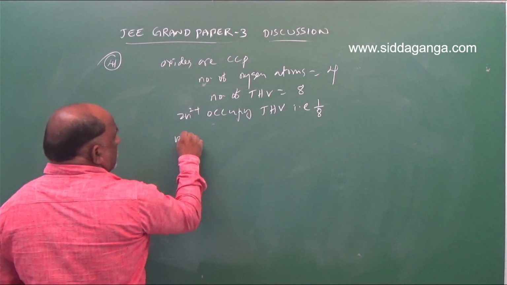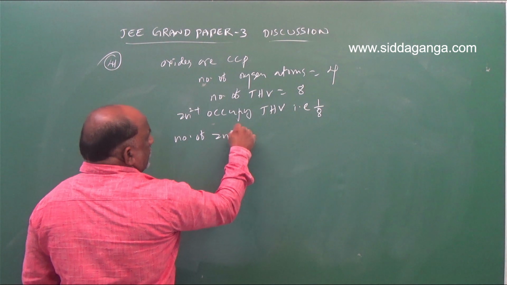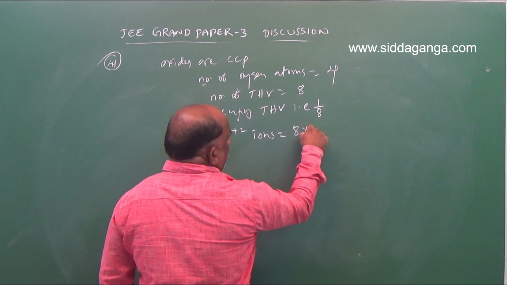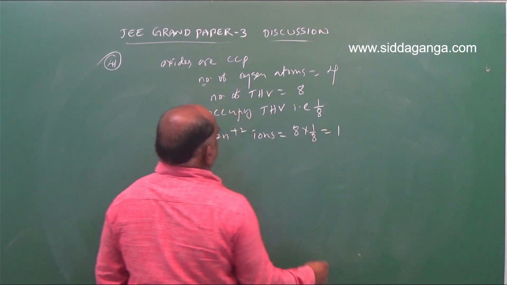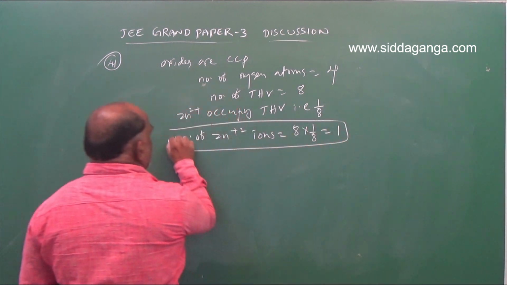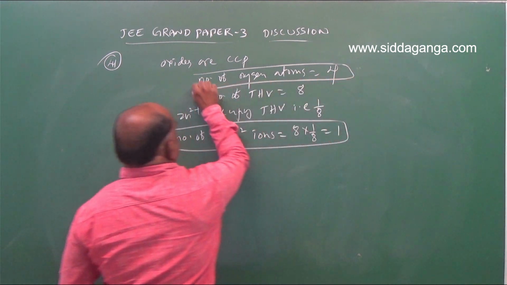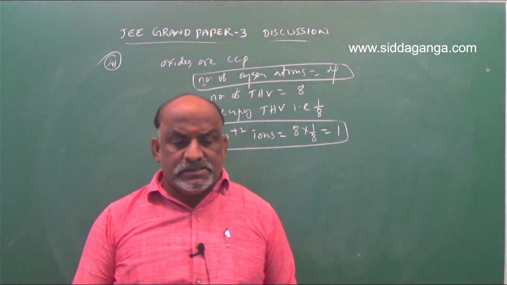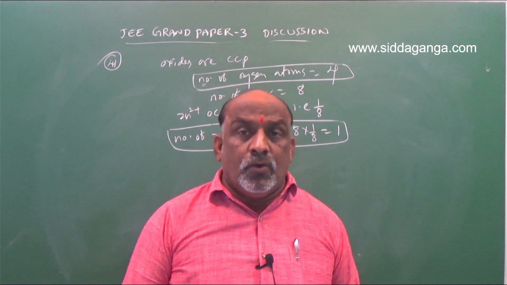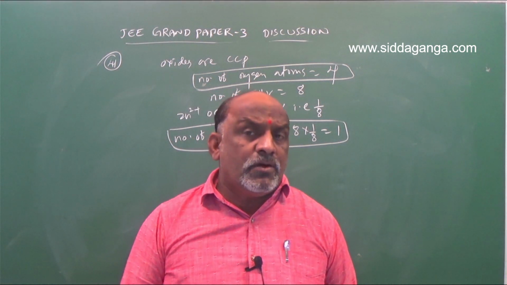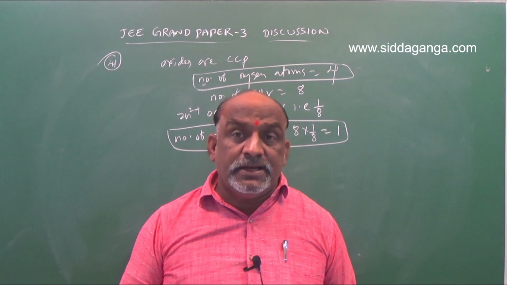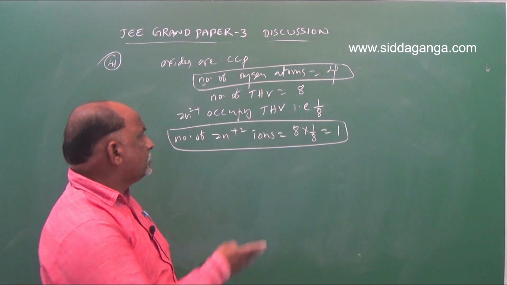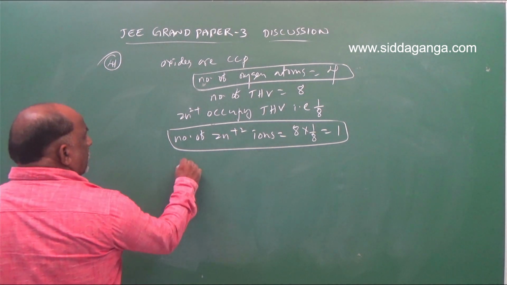So number of Zn2+ ions is equal to 8 into 1/8, which is equal to 1. Number of oxygen atoms 4. Number of Zn2+ ions 1, because total number of tetrahedral voids is 8, and of that, 1/8. 8 into 1/8 is equal to what? 1.